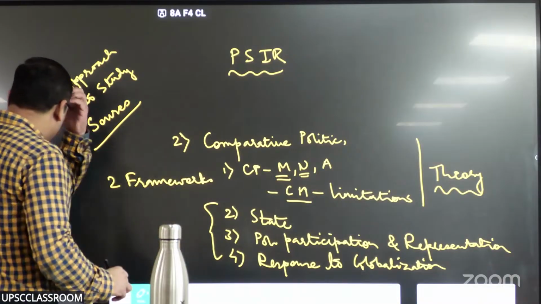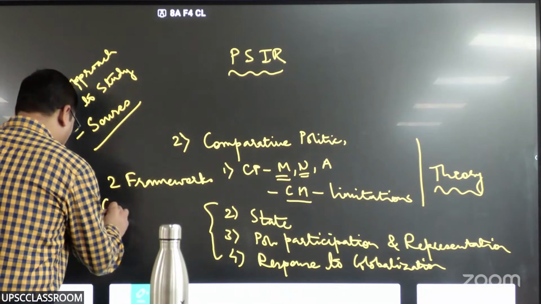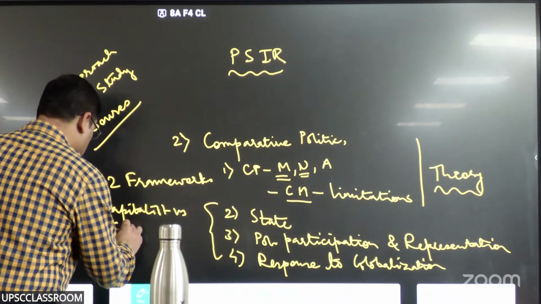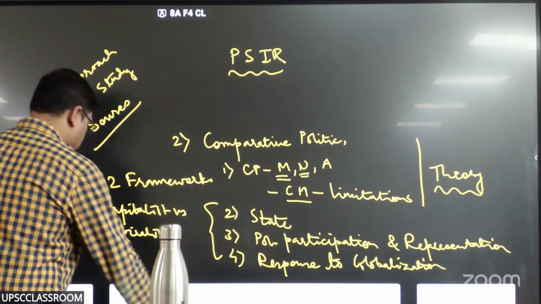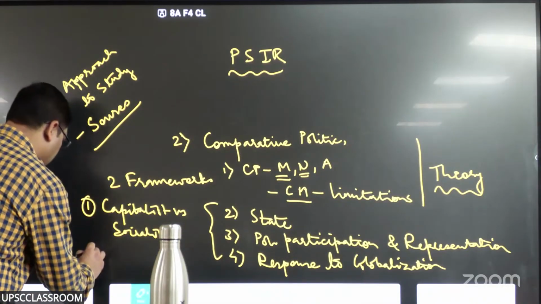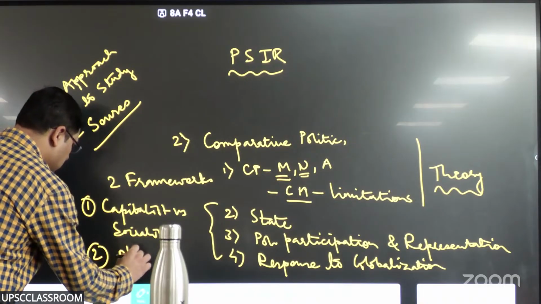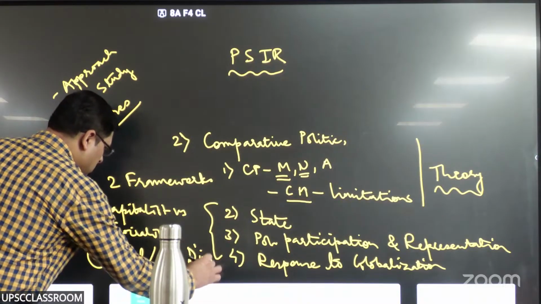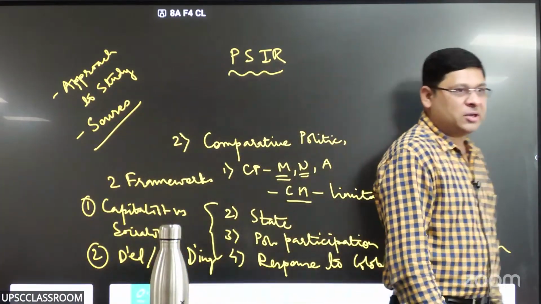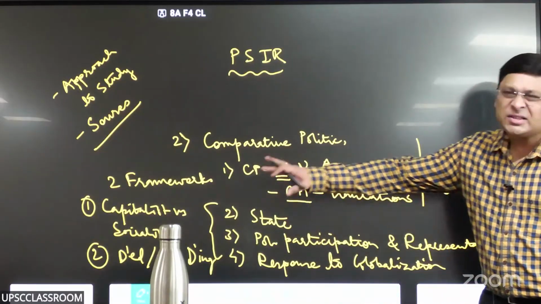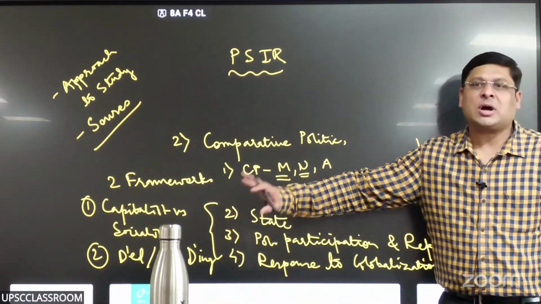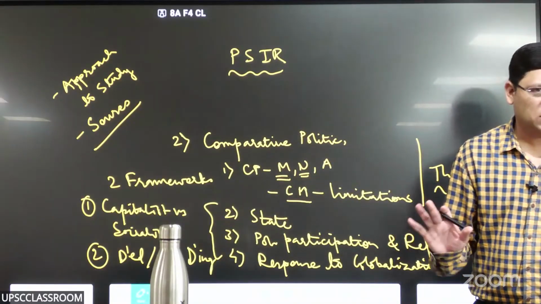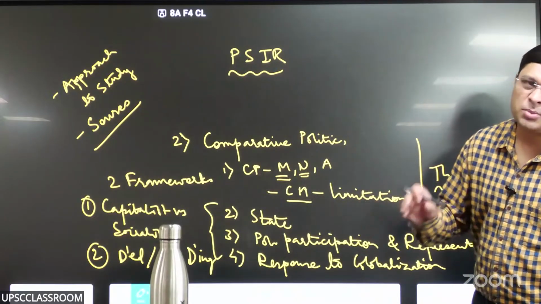One is capitalist state versus socialist state. Second is developed, advanced countries versus developing, underdeveloped countries. These are 2 frameworks. Questions come on this. They won't ask you a random question on a particular nation, and even if they ask, those will be well-known countries. So far it hasn't come. They have never asked a question on a particular country.